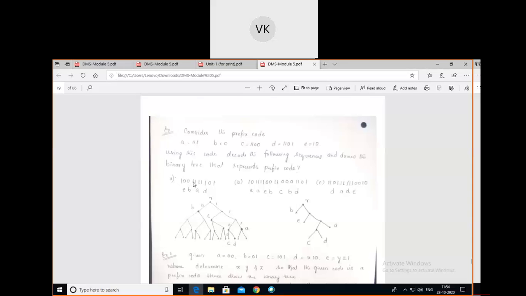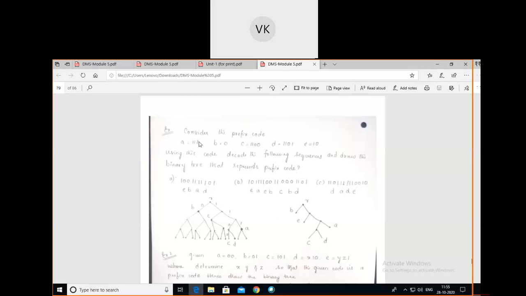Then the next one is a single 1. You search single 1 in the given symbols. No single 1 is there. Leave it. Then you combine one more digit, double ones. No double ones are there. Leave it. Next you combine one more, that is triple ones. You check triple ones in the given symbols.